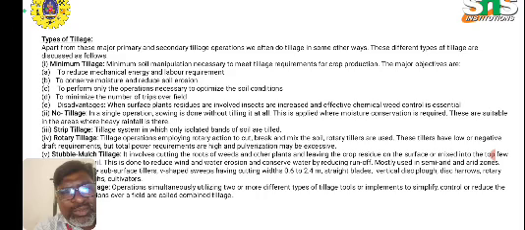The major objectives are to reduce the mechanical energy and labor requirement, to conserve moisture and reduce soil erosion, to perform only the operations necessary to optimize the soil conditions, to minimize the number of trips over the field, and to minimize disadvantages when surface plant residues are involved, insects are increased, and effective chemical weed control is essential.